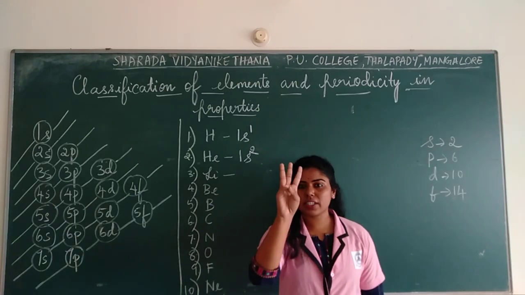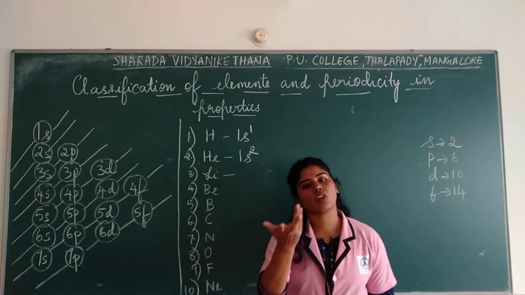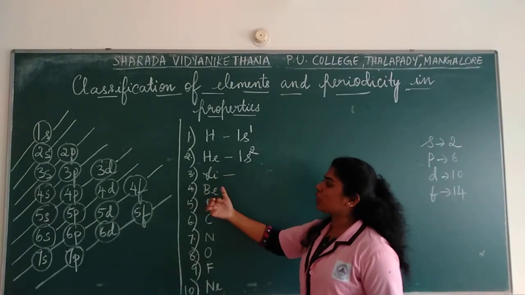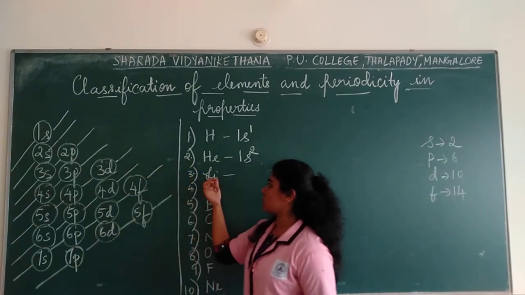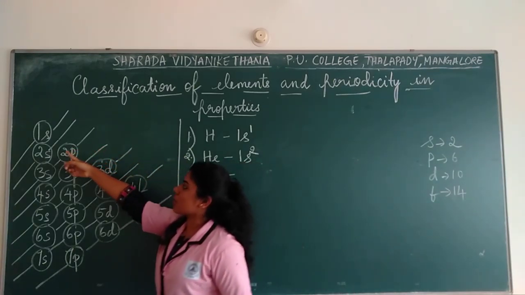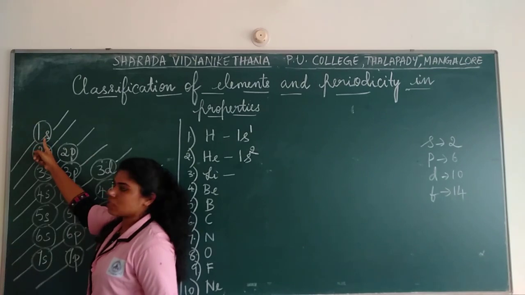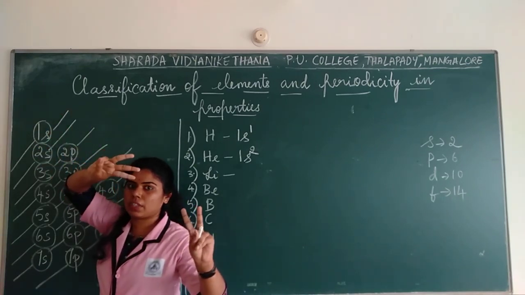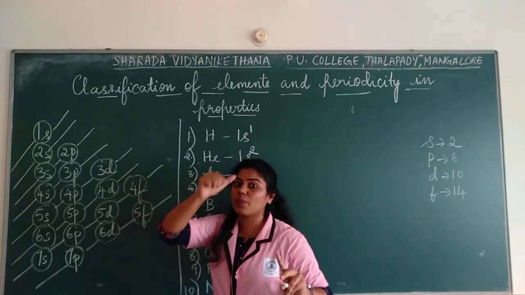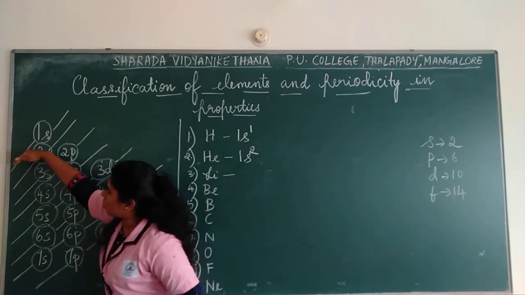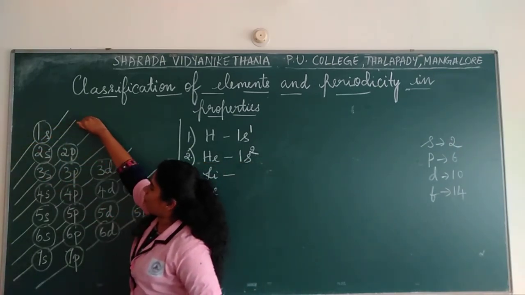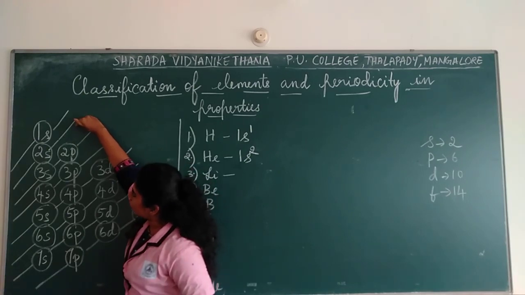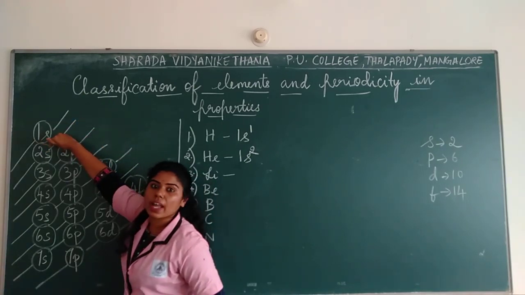Okay, next we shall write for lithium. Lithium, the atomic number is 3. That means it contains how many electrons? 3 electrons. Now how to put them into the electronic configuration? Start from the first shell. You start from 1s2, 2 are filled. Totally how many? 3. Now once the s is filled, where do you go? You come down like this and then again you go up. So 1s2, then you fill it in 2s.